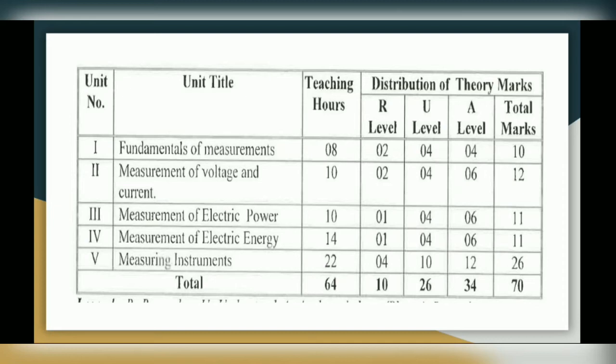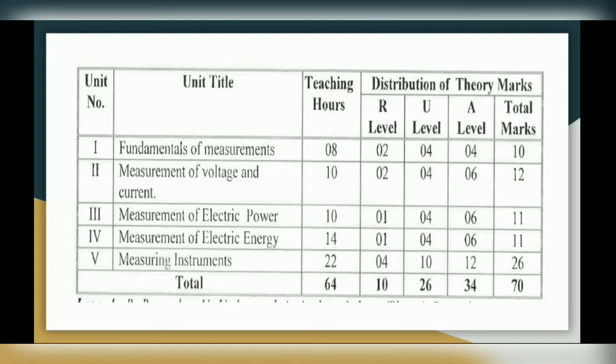Third chapter is measurement of electric power, which is for 11 marks. In this chapter you will learn about electric power and measurement of electric power, that is about the wattmeter. So wattmeter principle and different types of errors which come in wattmeter measurement.